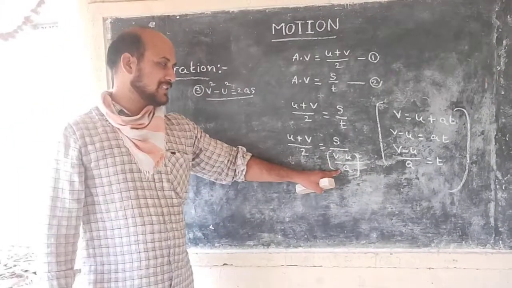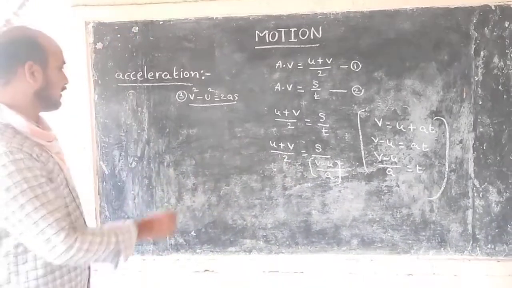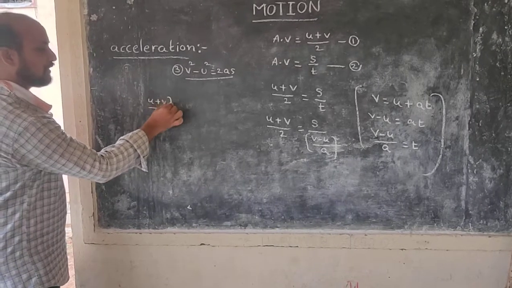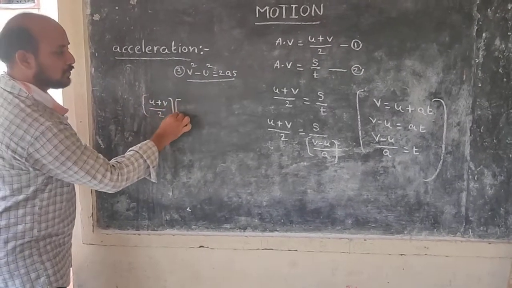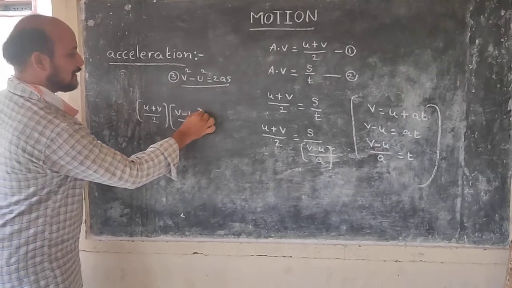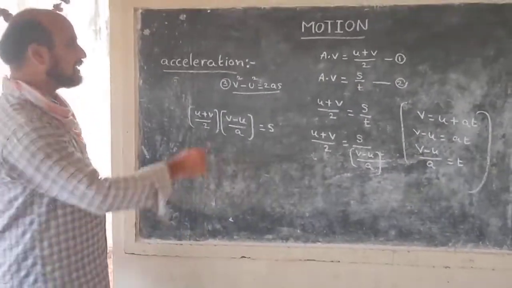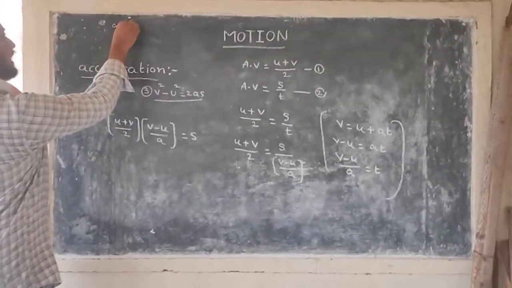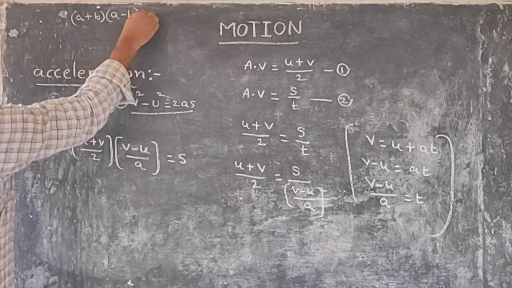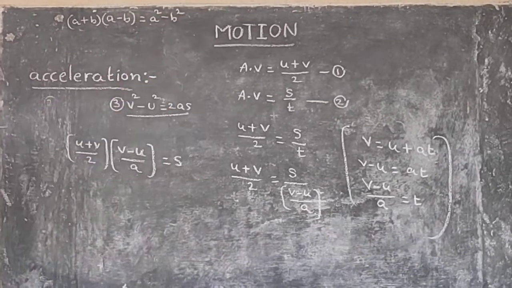Here this value is division, so it goes to the other side as multiplication. U plus V by 2 into V minus U by A is equal to S. We know that A plus B into A minus B is equal to A square minus B square.